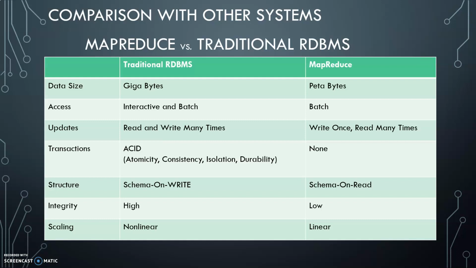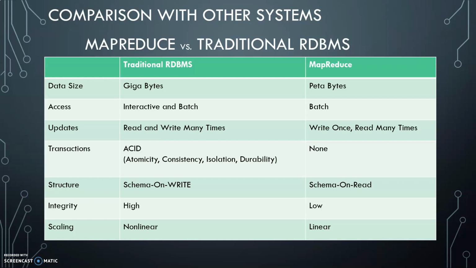But RDBMS works with a small amount of data, let us say in gigabytes, whereas when we are working with big data, MapReduce works with petabytes, which is too much, or 10 raised to 12 gigabytes is nothing but petabytes.